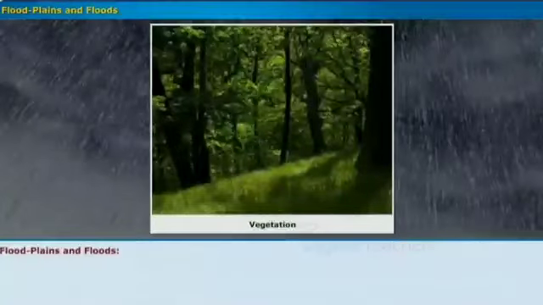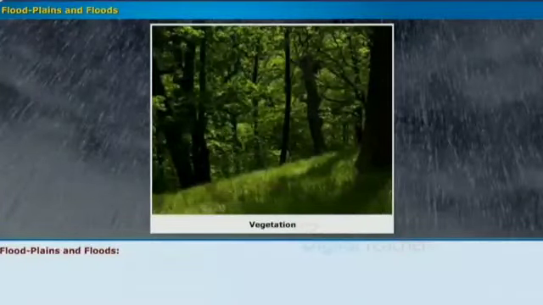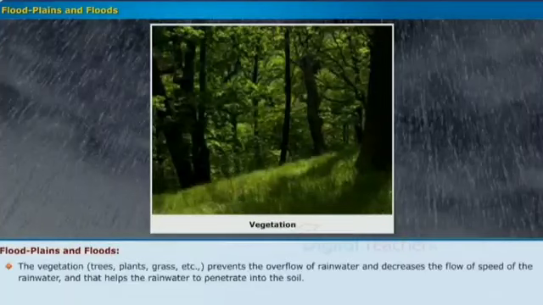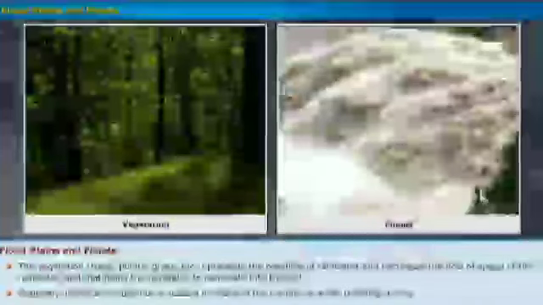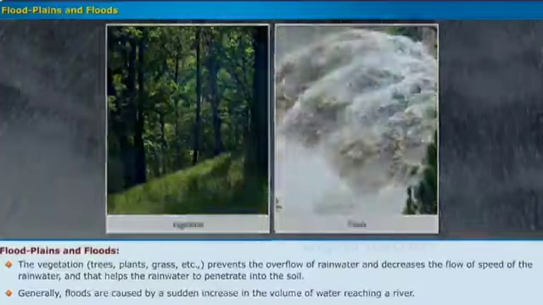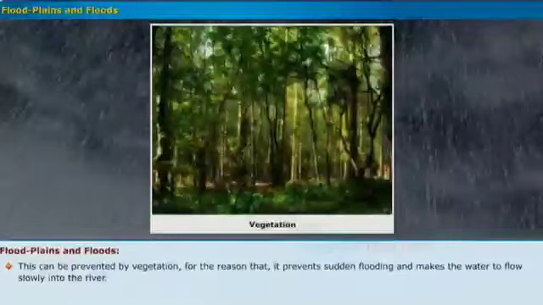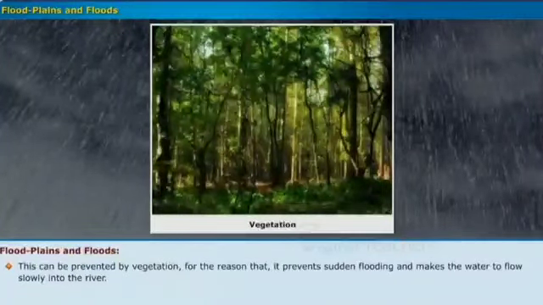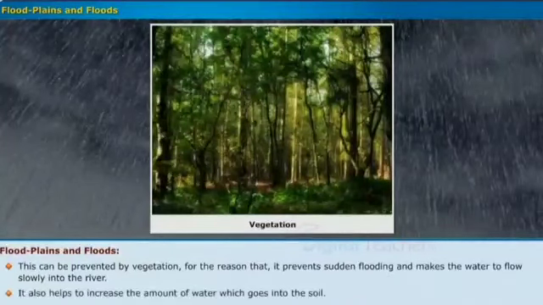Let us find out whether there is any role of human beings in these disasters. The vegetation, that is trees, plants, grass, etc., prevents the overflow of rainwater and decreases the speed of the flow of the rainwater, and that helps the rainwater to penetrate into the soil. Generally, floods are caused by a sudden increase in the volume of water reaching a river. This can be prevented by vegetation for the reason that it prevents sudden flooding and makes the water flow slowly into the river. It also helps to increase the amount of water which goes into the soil.